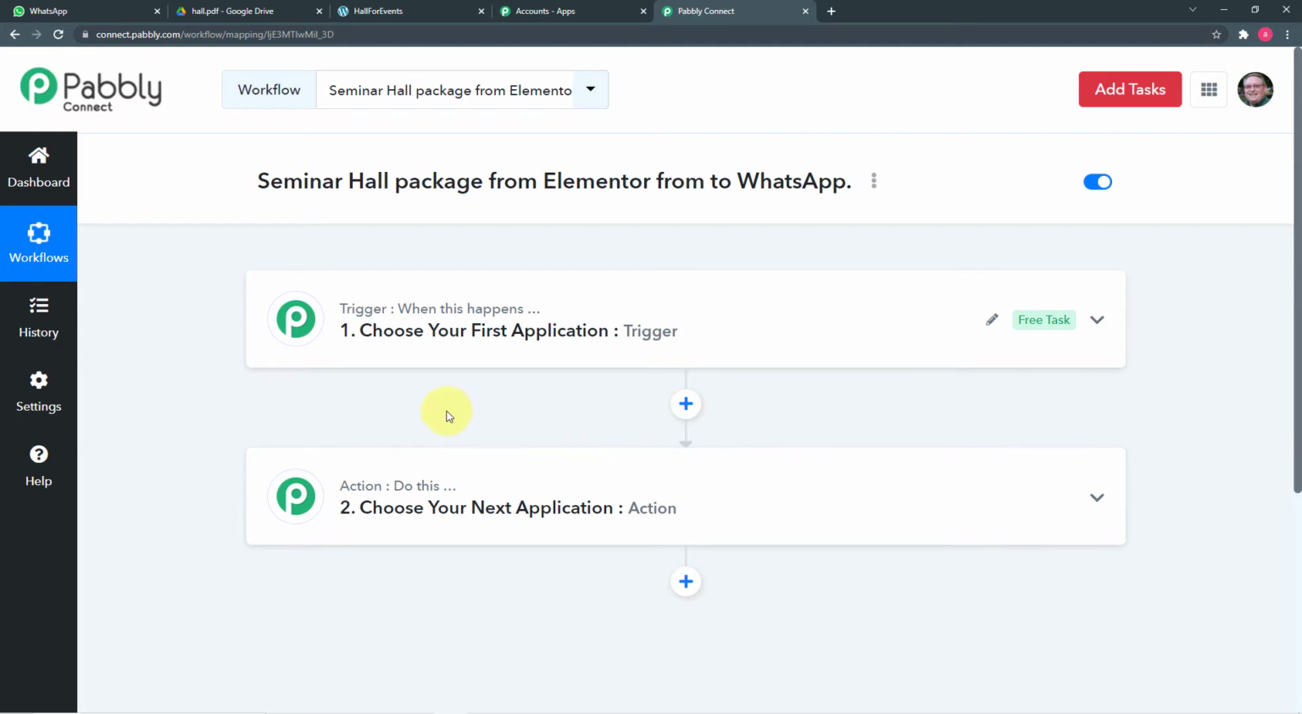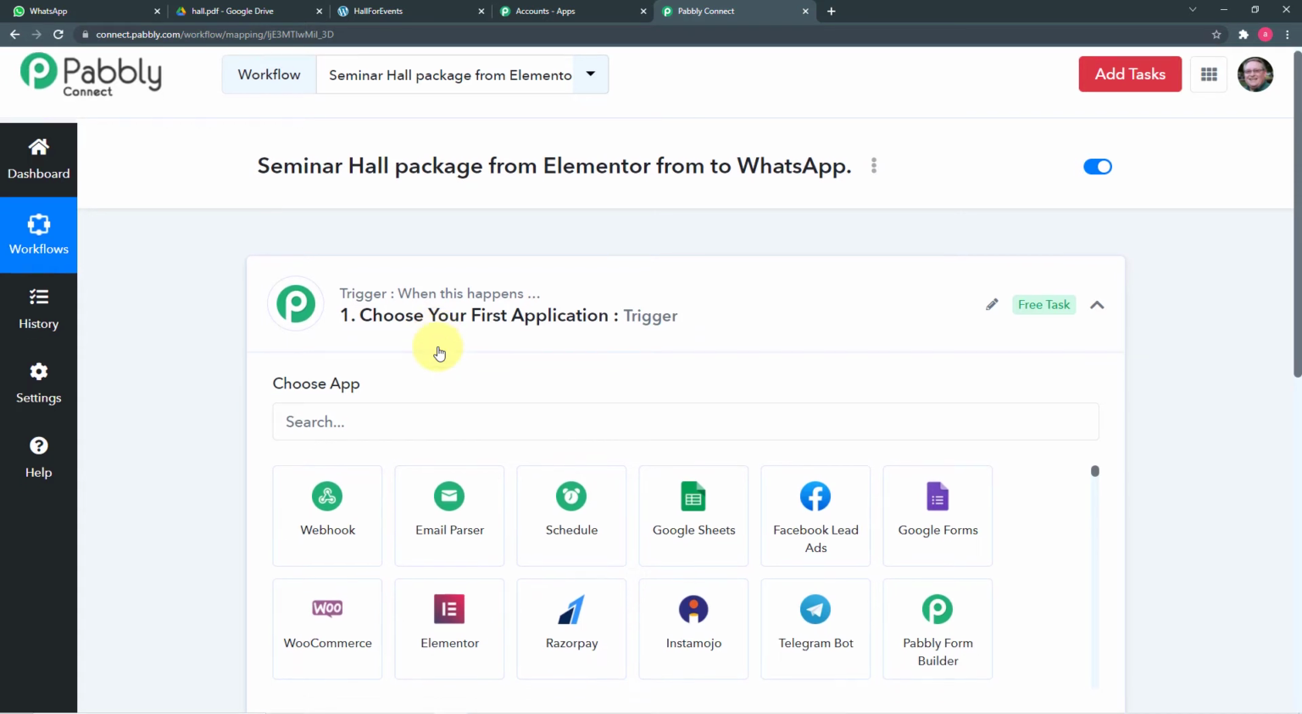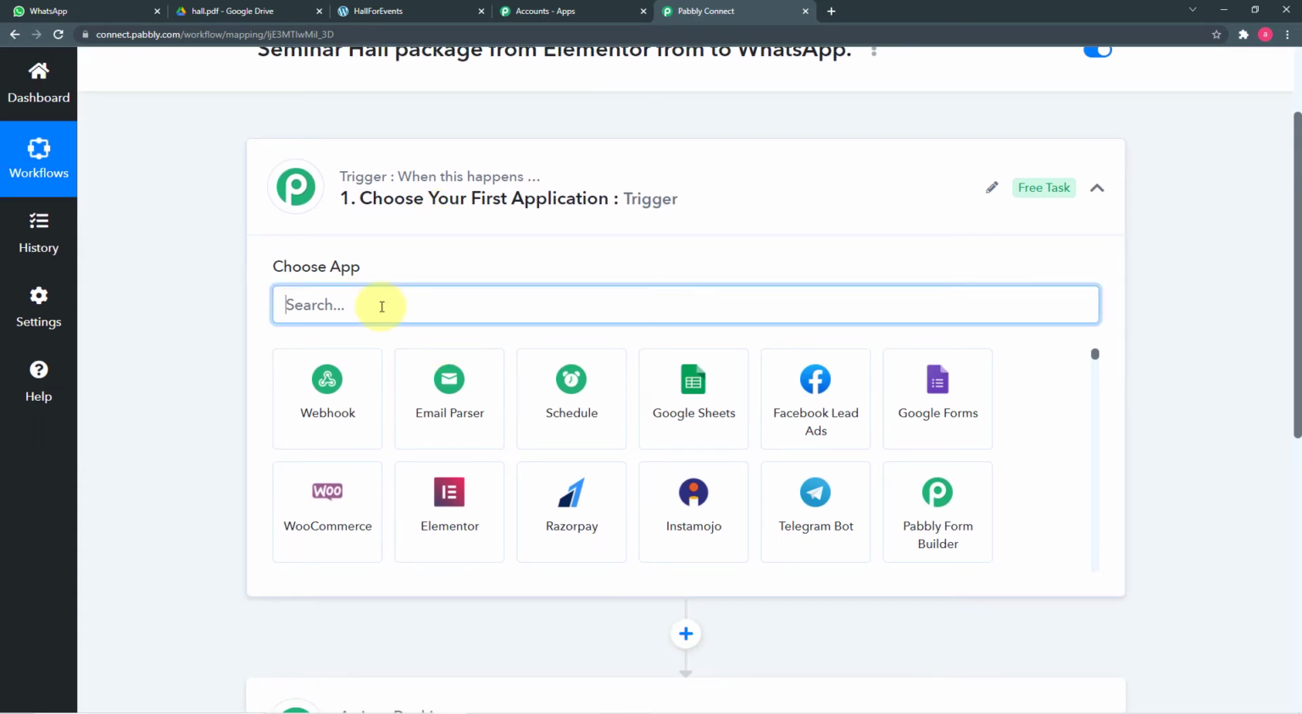So when your workflow gets created, you will see these 2 things first, the trigger and the action. So Pabbly Connect works on these things. The trigger says when this happens, action says Pabbly Connect, please do this. Okay, as in our use case, the trigger would be a new inquiry received from the Elementor form, and the action would be to send the seminar hall package on the WhatsApp account of the person who has filled the inquiry form.